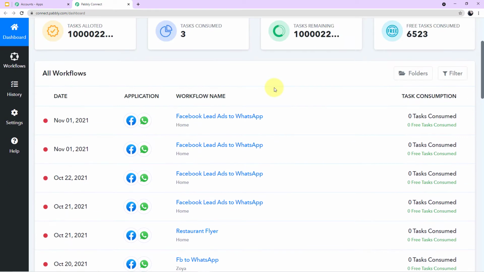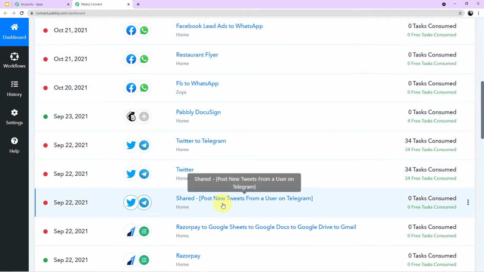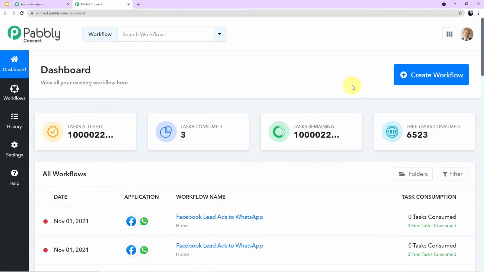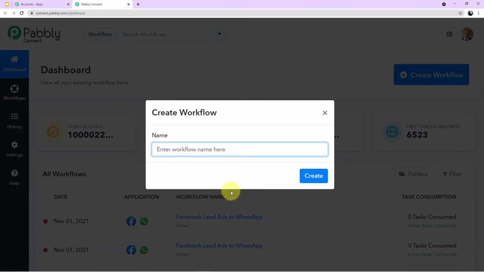Now we have to create a new workflow. As you can see here, I have created different workflows previously. We have to create a new workflow, so for that, you can see a blue button at my right corner. You have to click this and a mini box will emerge in front of you. Now you have to name your workflow here, okay? So let's say I'll name my workflow as Facebook to WhatsApp.